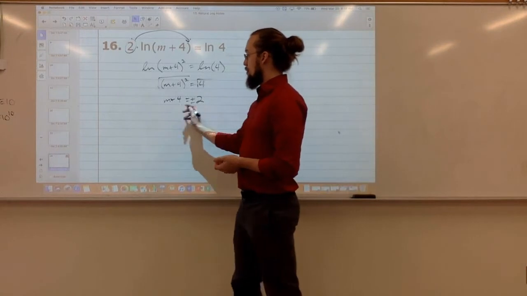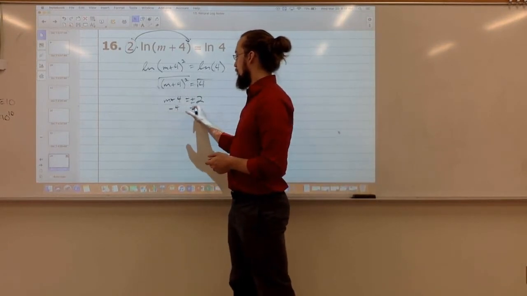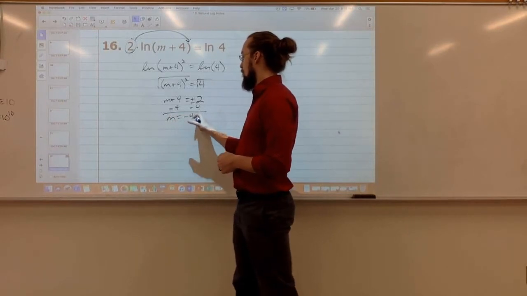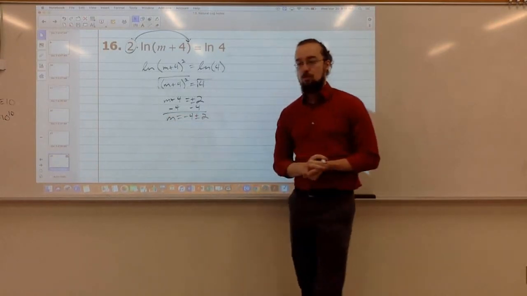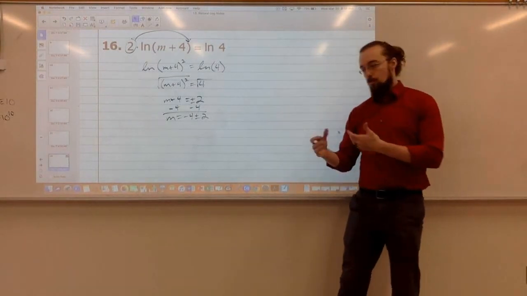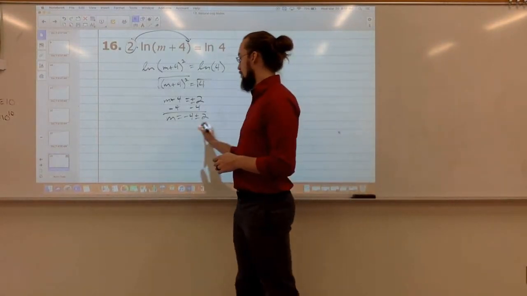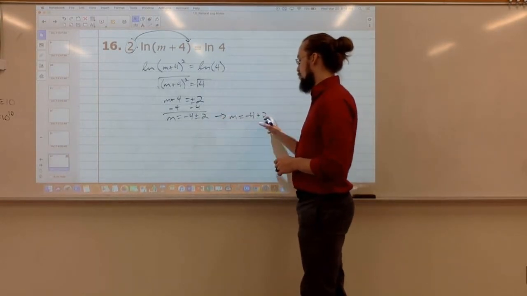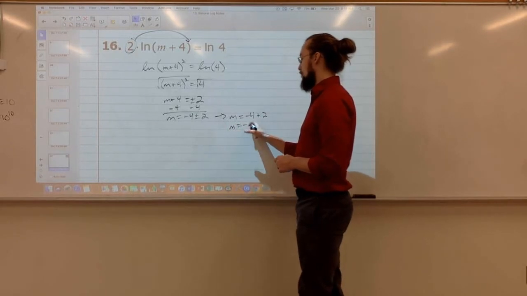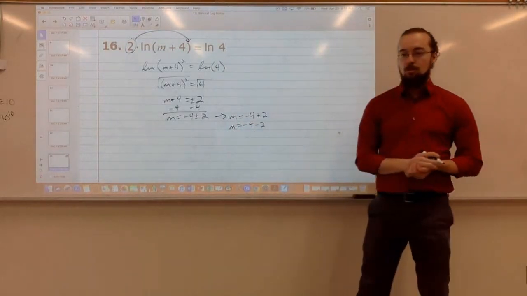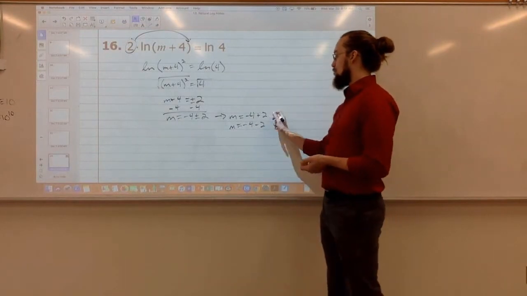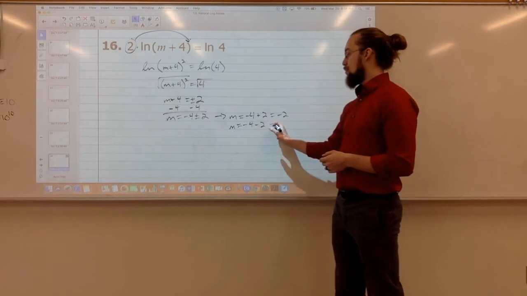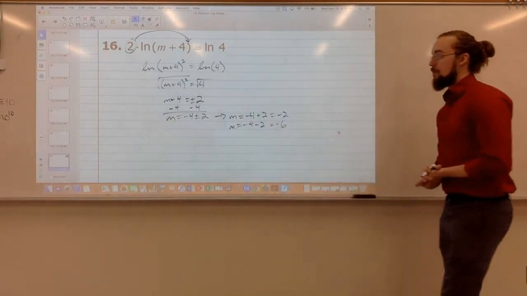Now, to solve this, we can subtract the 4 over, and we get negative 4 plus or minus 2, which means we're going to have two answers, right? What this really means is we'll have m equals negative 4 plus 2 and m equals negative 4 minus 2. So negative 4 plus 2 gives me negative 2, and negative 4 minus 2 gives me negative 6.